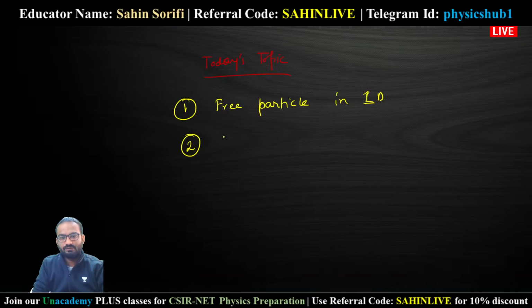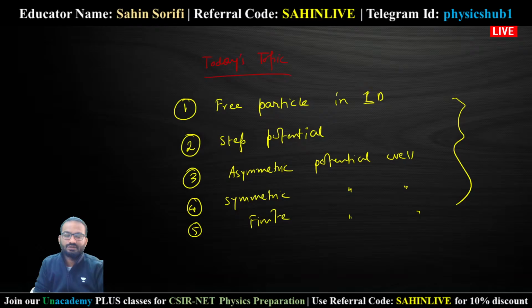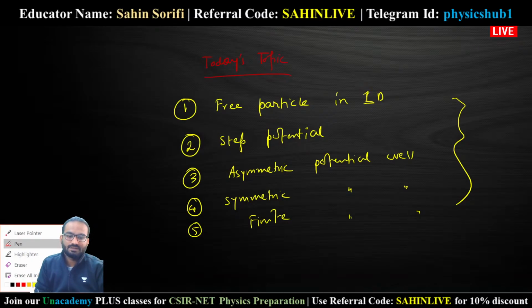Number 2, we'll go for step potential. If you have a particle fed to a step potential, how does it behave? And number 3, we'll go for asymmetric potential well. Then we will go for symmetric potential well. And after that, finite potential well. So these many things we are going to discuss in today's class.